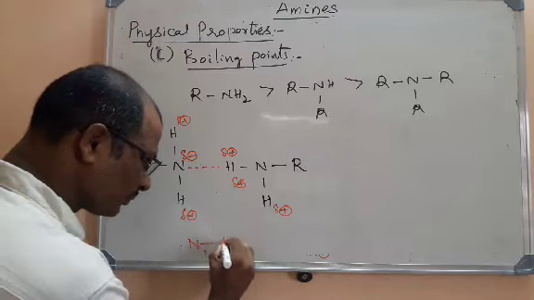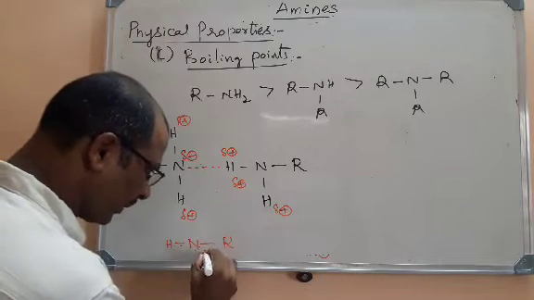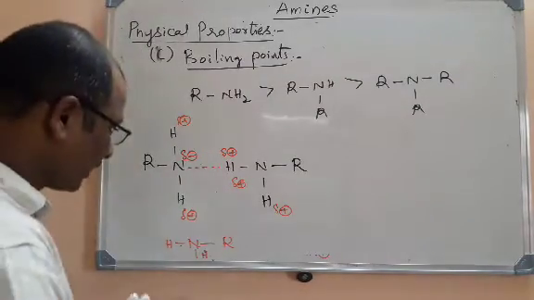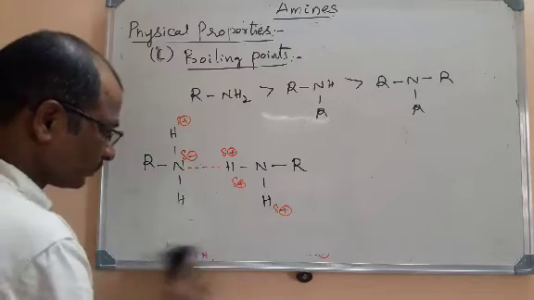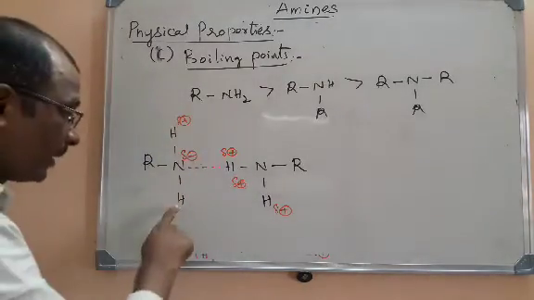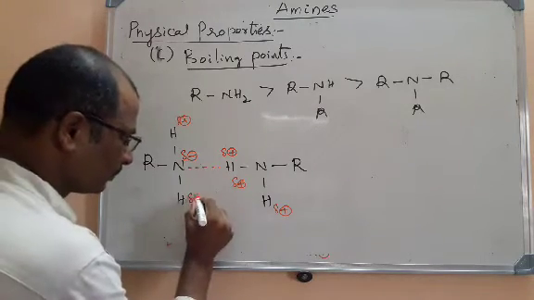You can take another primary amine here. I am using another primary amine to show that it can form hydrogen bond. Here it can form hydrogen bonding with another primary amine. Here it can form hydrogen bonding with another primary amine.